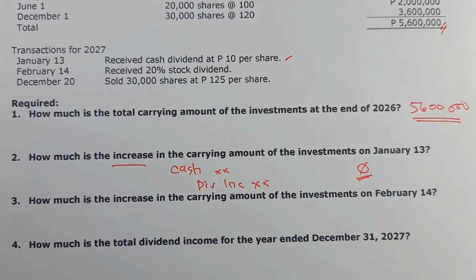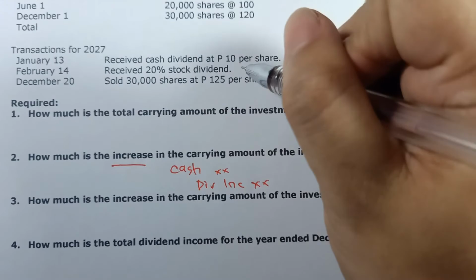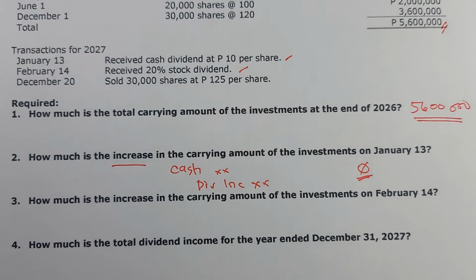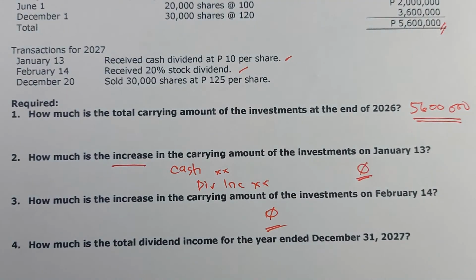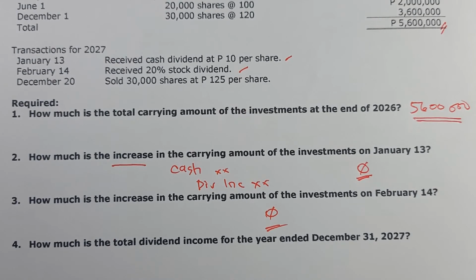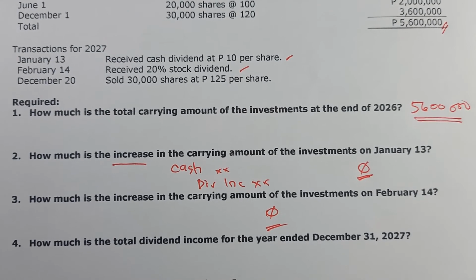Requirement 3, how much is the increase in carrying amount of the investment on February 14? Ano ba nangyari noong Feb 14? Receive 20% stock dividend. Once again, hindi po ini-increase ng dividend, whether cash man yan or share, yung balance ng ating investment. So, requirement number 3, 0 is our final answer.